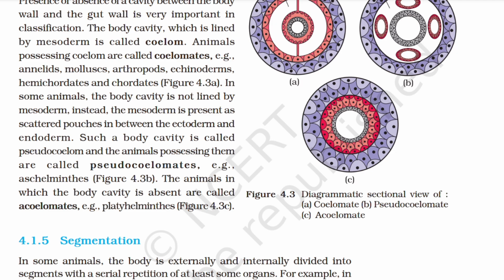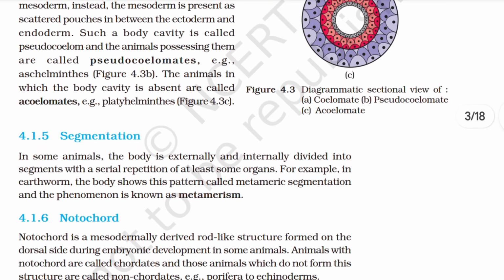Instead, the mesoderm is present as scattered pouches in between the ectoderm and endoderm. Such a body cavity is called pseudocoelom, and the animals possessing them are called pseudocoelomates. Example, aschelminths. The animals in which the body cavity is absent are called acoelomates. Example, platyhelminths.